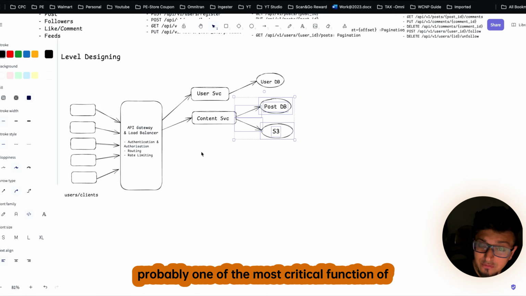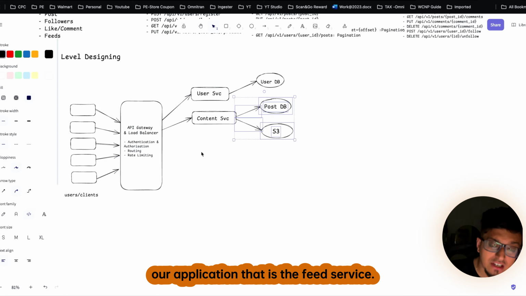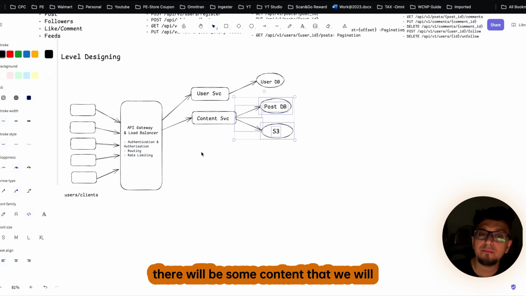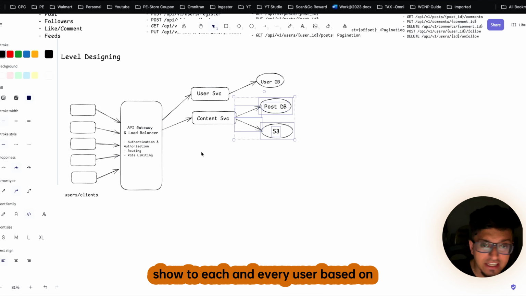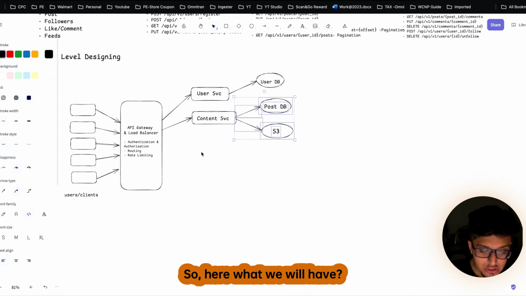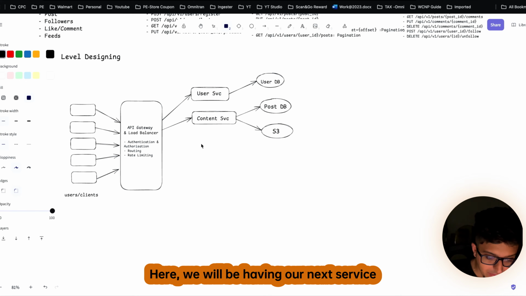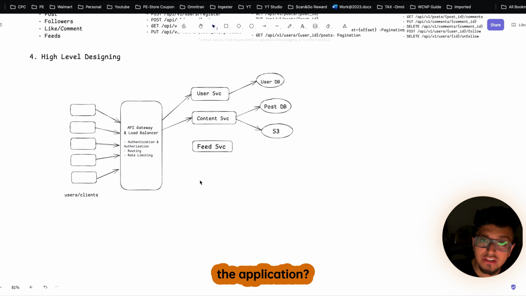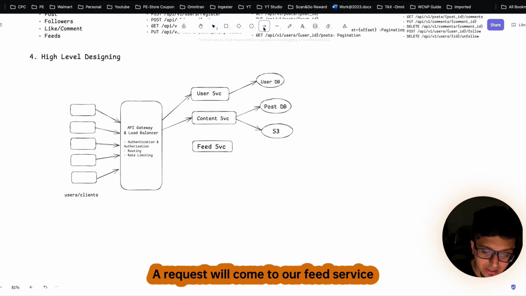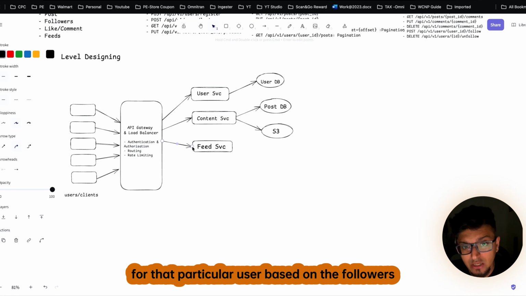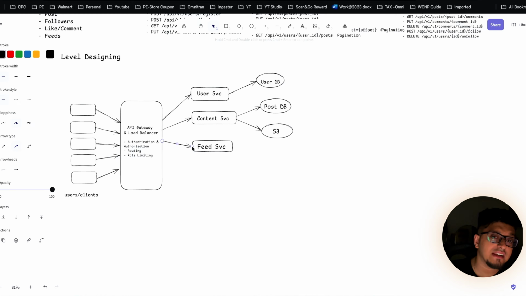Now let's go to the next function, and probably one of the most critical functions of our application, that is the feed service. Means whenever a user opens the application, obviously there will be some content that we will show to each and every user based on the follower list or the type of content he likes to see. So here we will have our next service, that is the feed service. So once the user opens the application, a request will come to our feed service, and from there we will generate a feed for that particular user based on the followers or the friend list he has.